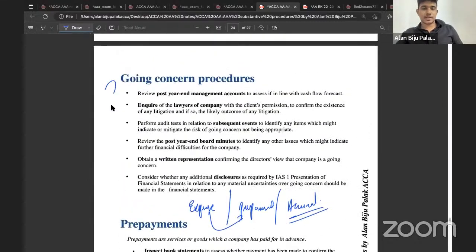Rather than writing these points directly, what do you need to consider in this case?